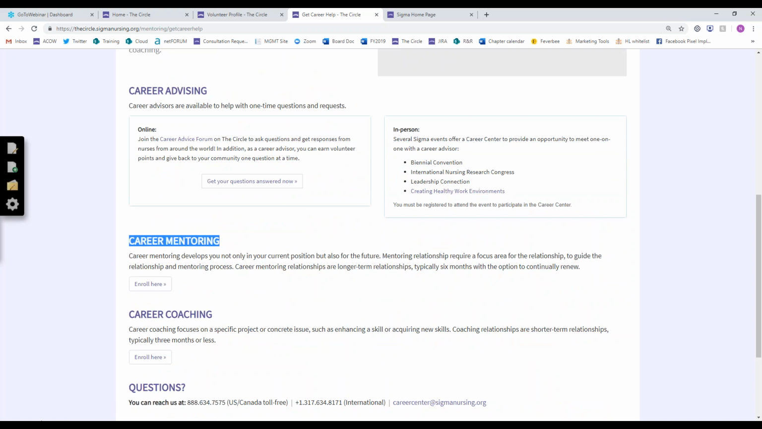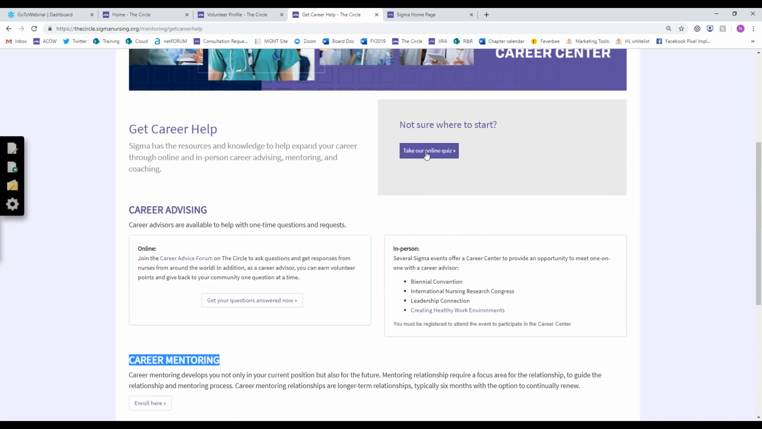This program pairs you with another Sigma member for a longer-term one-on-one type of relationship while you focus on a specific project or something along those lines. So those are the two points of difference there. To get started with that, you just take the little online quiz. You'll be prompted to create a mentor profile, and then you are in the program.